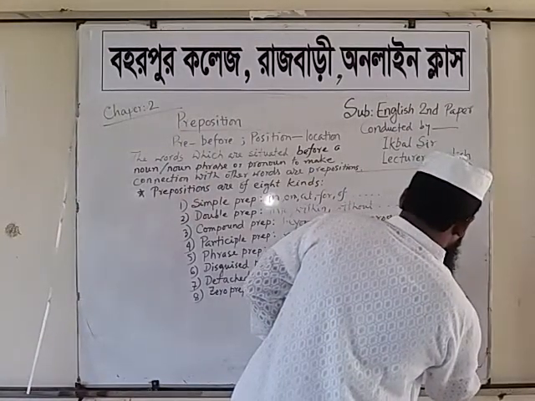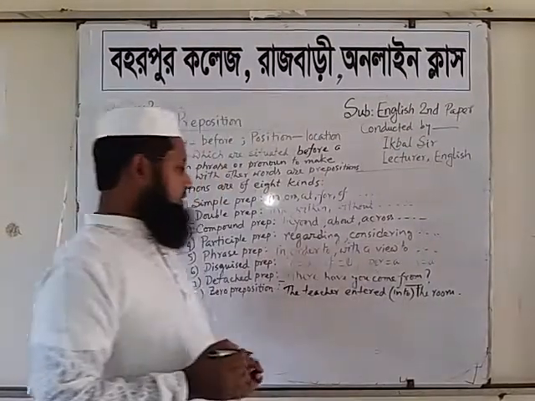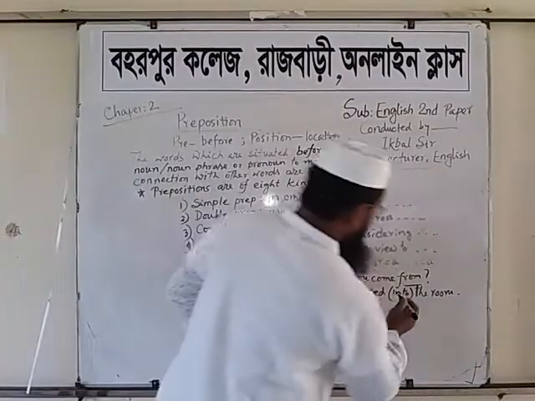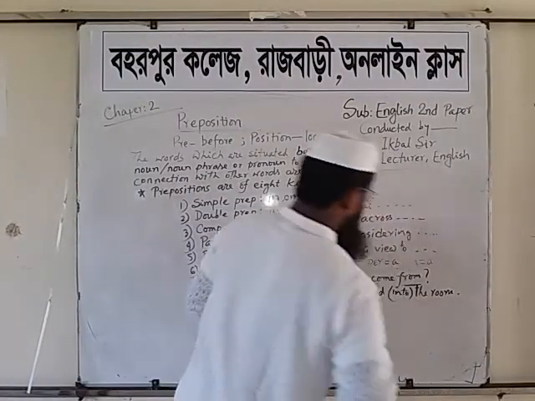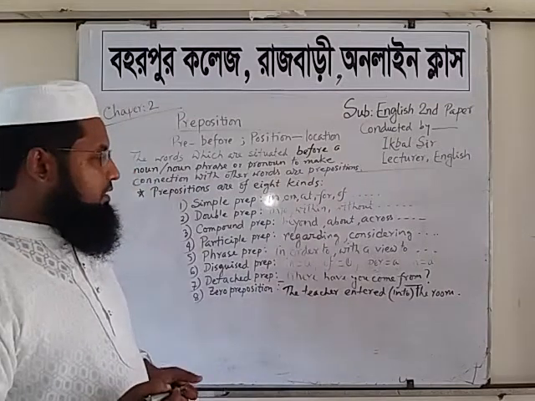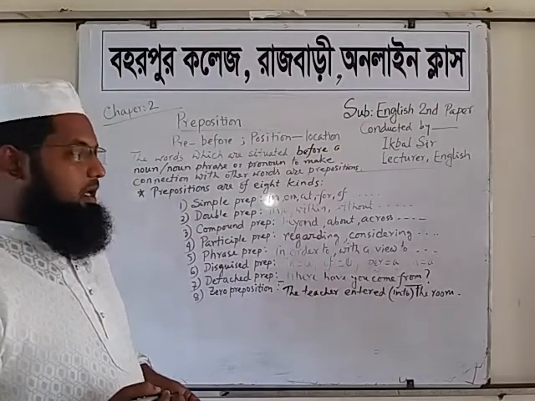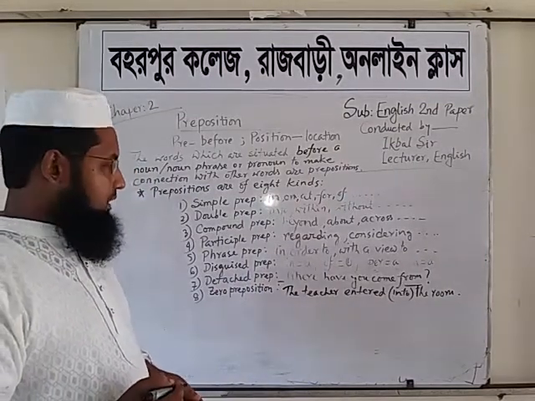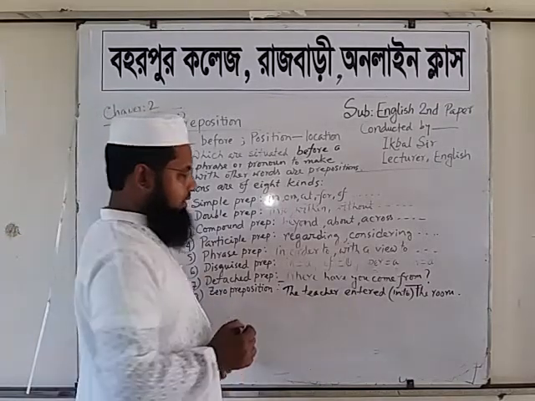Here, into, no need to use. But it has a meaning here: entered into. But we use, the teacher entered the room.